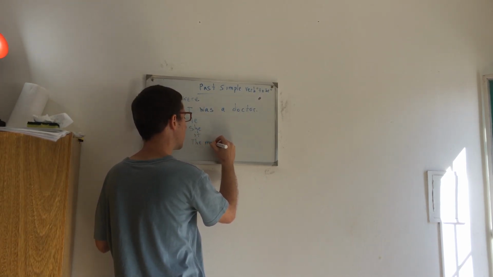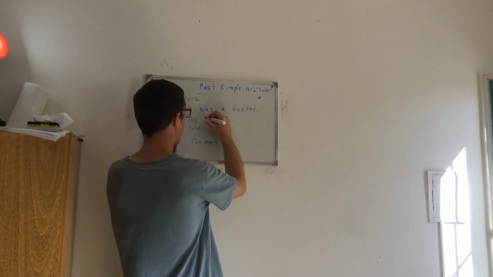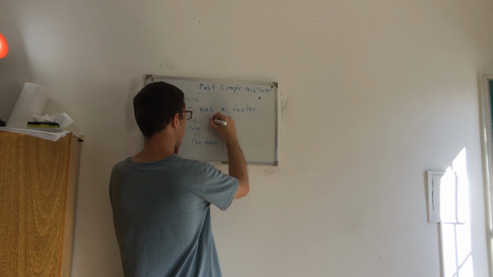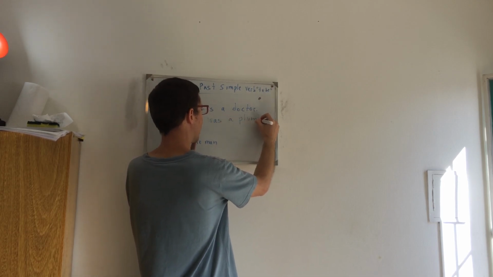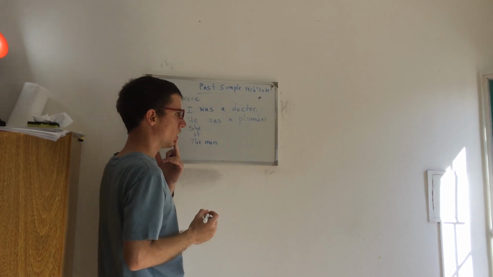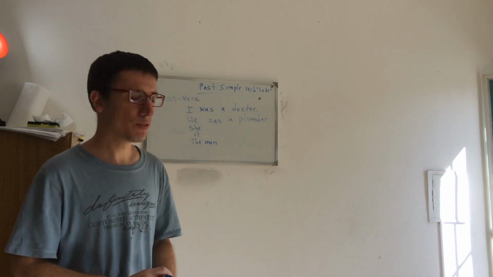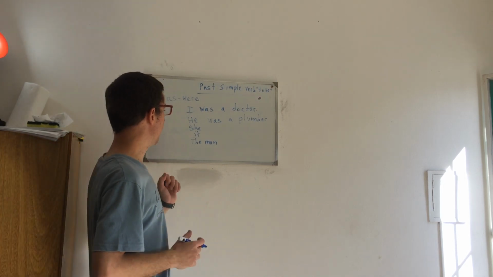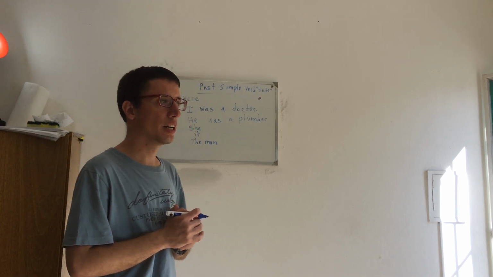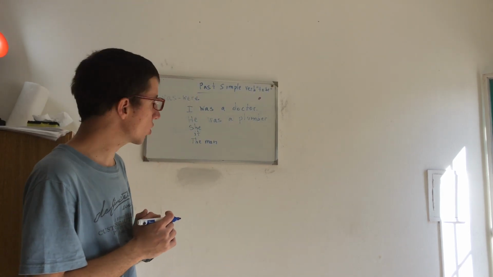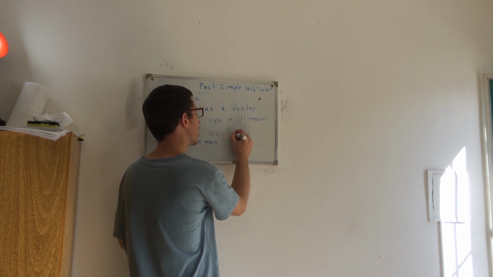So you say, for example, he was a plumber, or the man was in Brazil. And it is used to refer to things or animals, especially things. So you can say, for example, it was a tree.